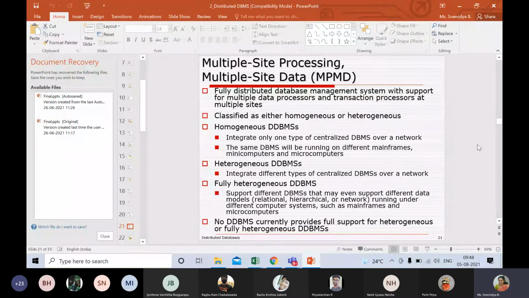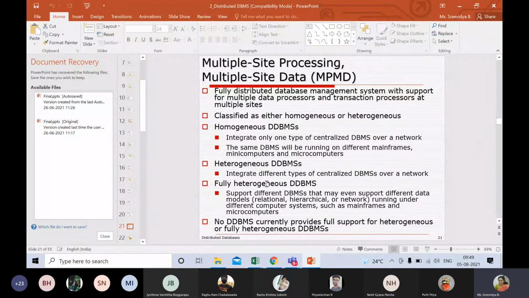What is heterogeneous databases? Heterogeneous DDBMS is where we are using different kinds of RDBMS. It could be Oracle or it could be MySQL. So here, what do you see in heterogeneous databases? You're using a similar kind of databases. It's just that the owning company is different. One is MySQL and the other is Oracle. But what is the nature of the databases? It is RDBMS. And what do you understand by RDBMS? All the data is present in the form of a table. That is heterogeneous distributed DBs.